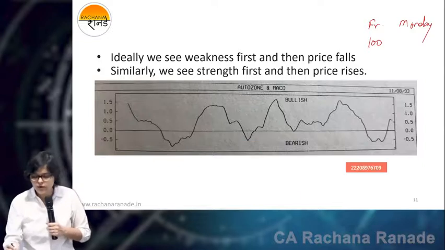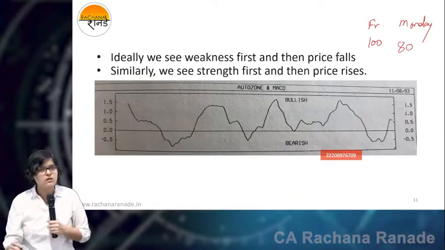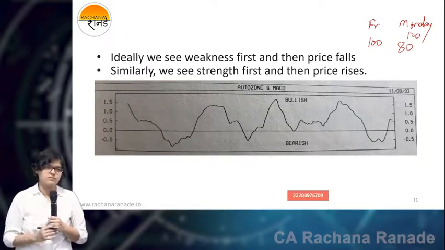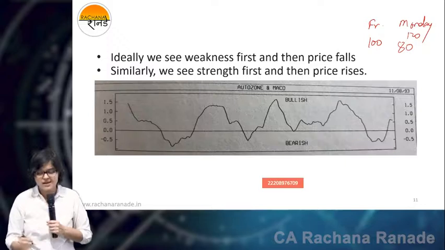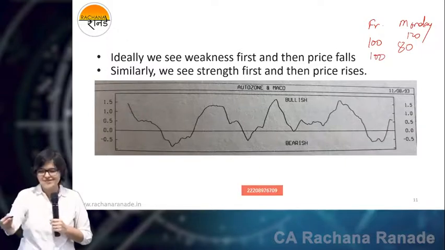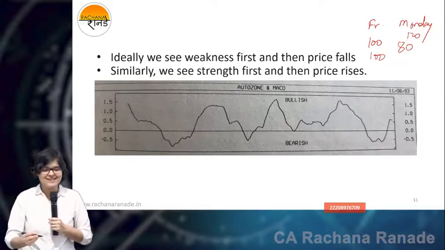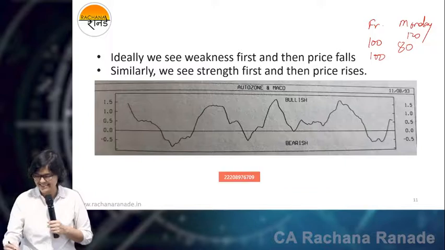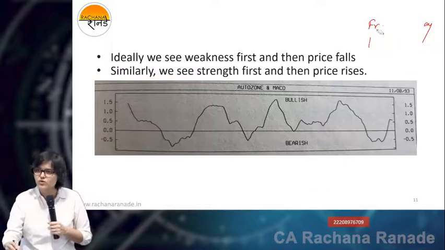No. If it opens at 80, it's a gap down opening. If it opens at 120, it's a gap up opening. Simple. If it opens at exactly 100, then it's unchanged. I've told that amazing story about unch, unchanged. This lecture is there on YouTube as well.